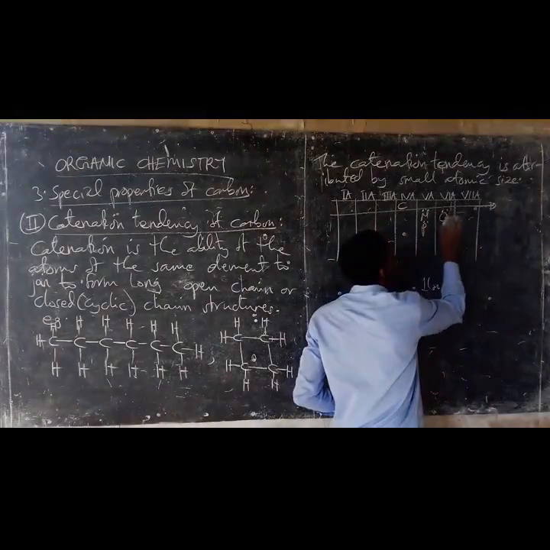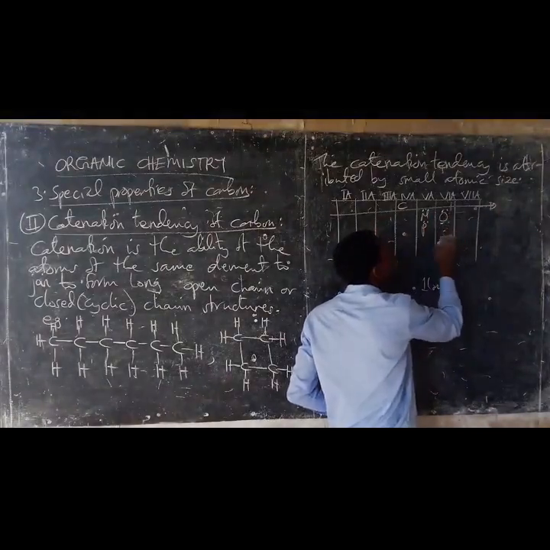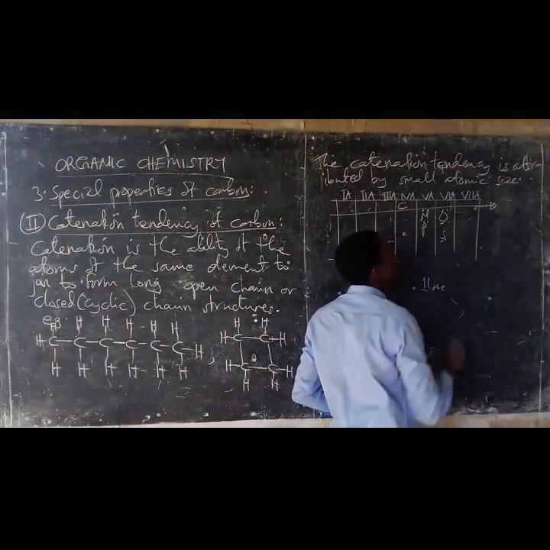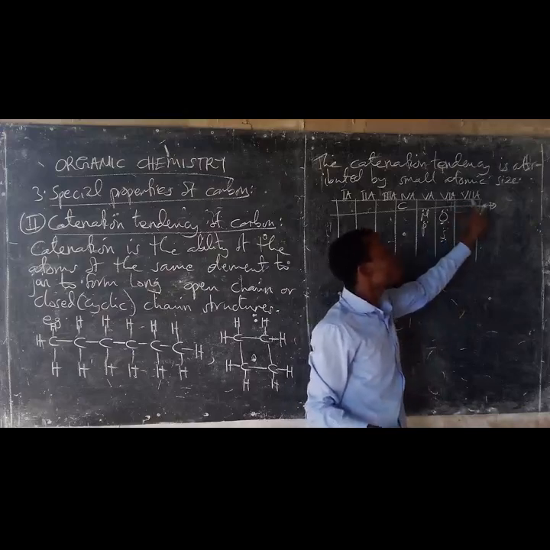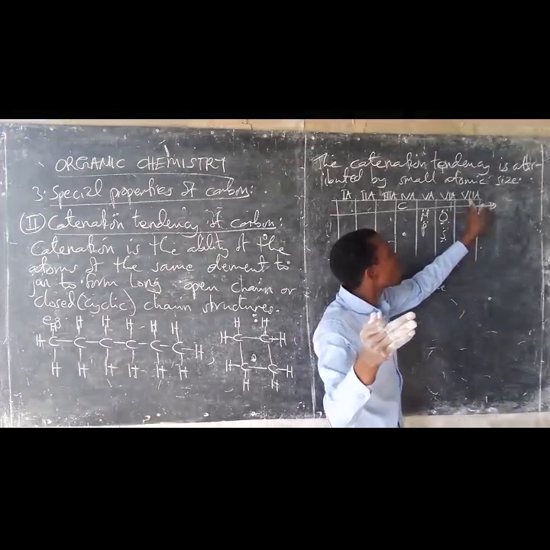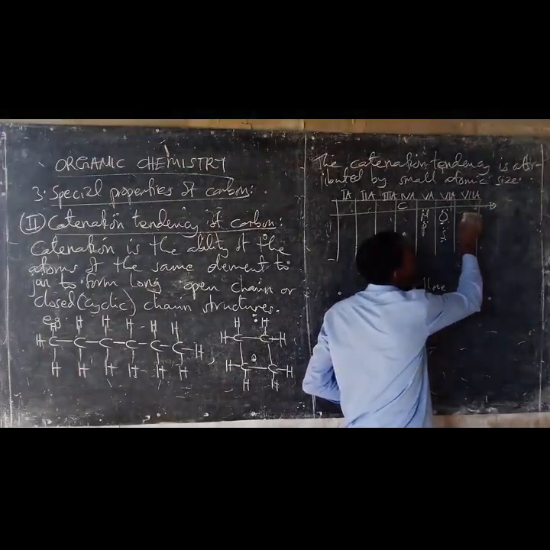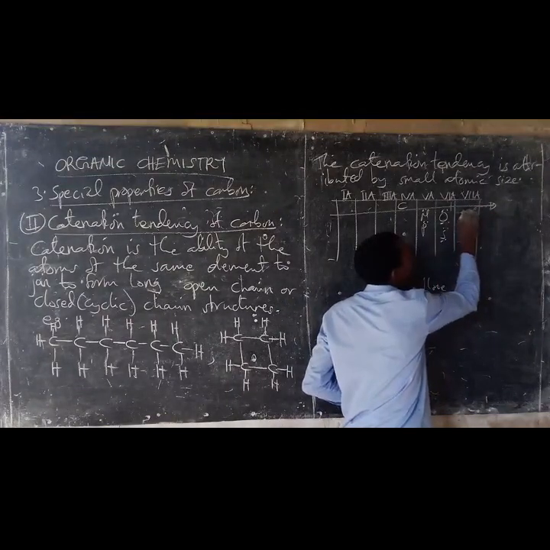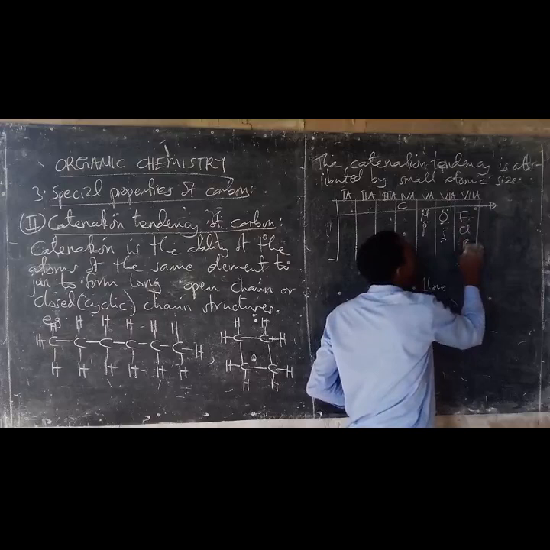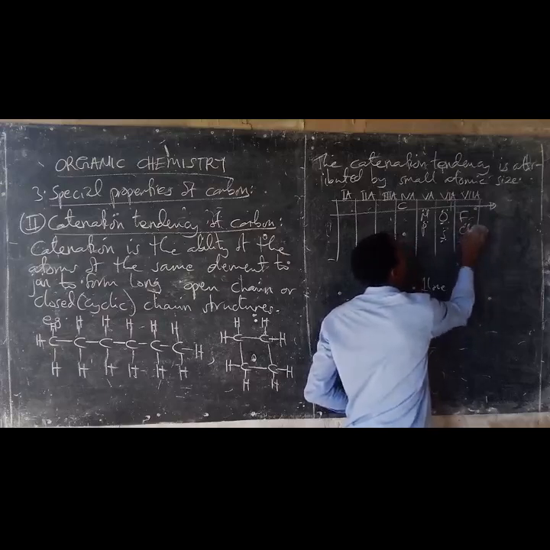For example, oxygen atoms have two lone pairs, sulfur has two lone pairs. But also the atoms of group 7A elements, fluorine, chlorine, bromine, iodine, and so forth, have three lone pairs.